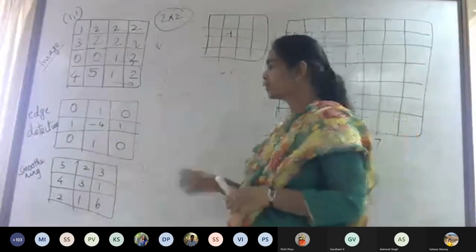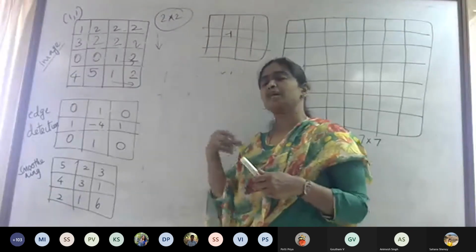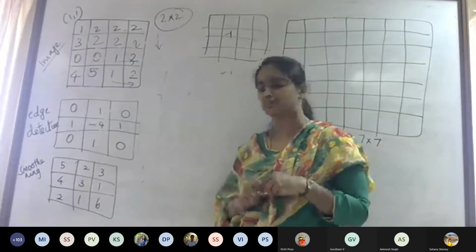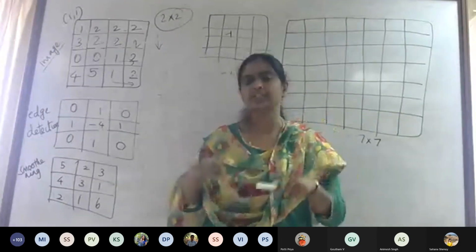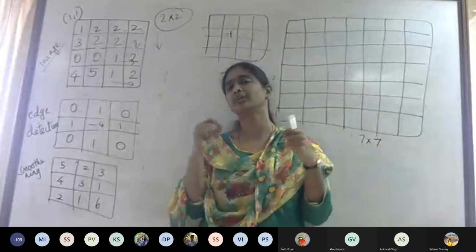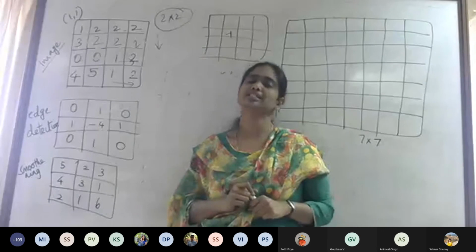What we are trying to do is use the influence of the neighborhood intensity values contributing to the center pixel intensity. That means the center pixel intensity value is influenced by its neighbors that surround it. The 8 neighbors surrounding a center pixel contribute to the center pixel intensity value.